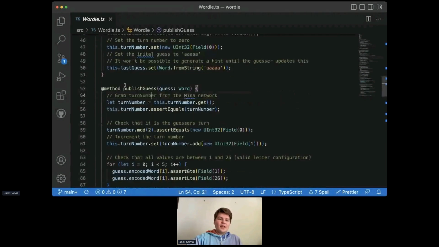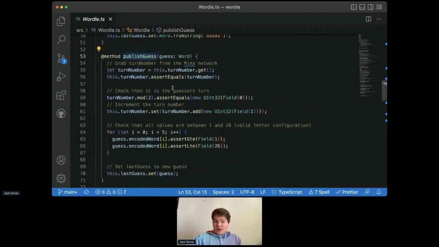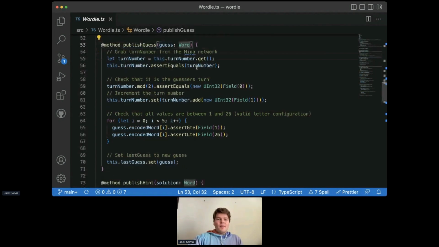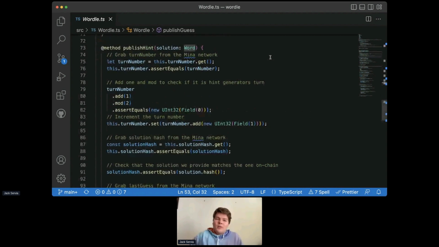We have one for publish guess, which is going to allow the person who's playing the game to guess a word. And so you can see we pass into this our guess, which is of the word type. And then we also have publish hint. This will be called by either the person who's generating the hints, or in most cases, just a service. You could have a Docker container running somewhere that does this.